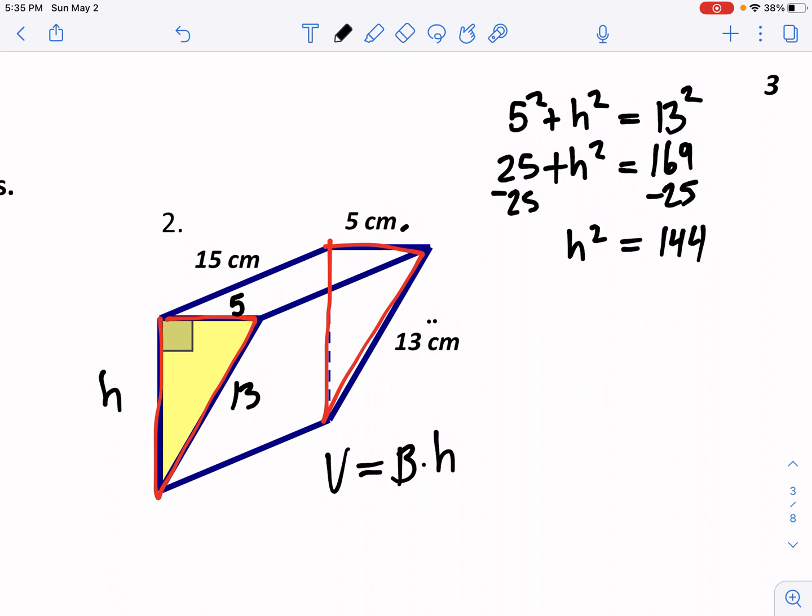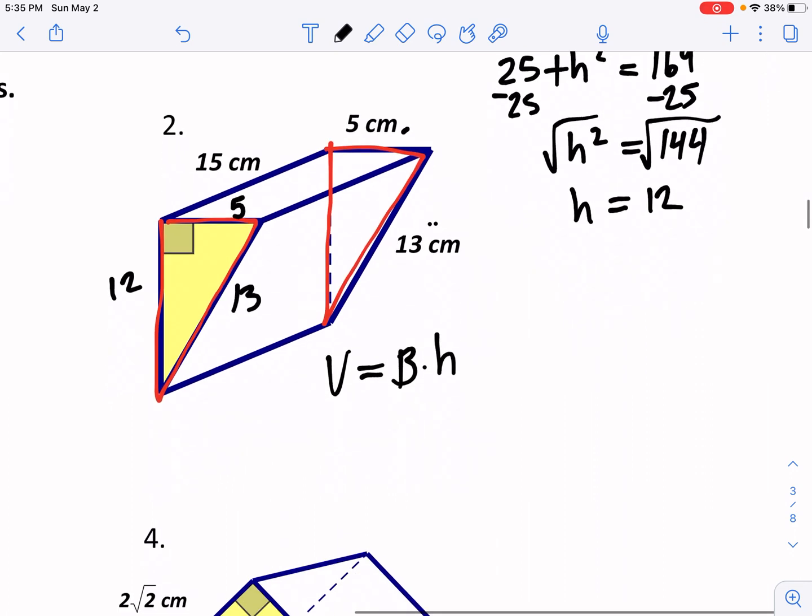So now we've got to get h by itself, right? So what's the inverse of a square? Square root. So we get h is equal to 12. So our height over here is 12. Okay, so now I have enough information to find the area of this base.